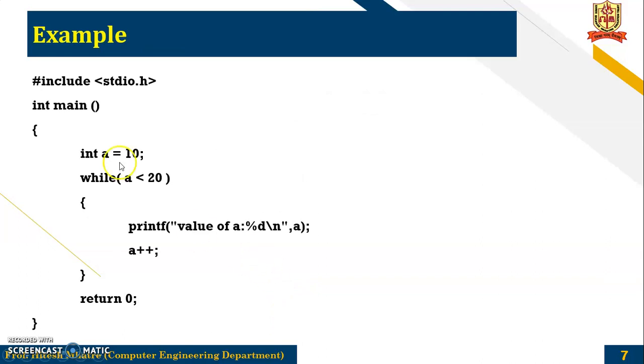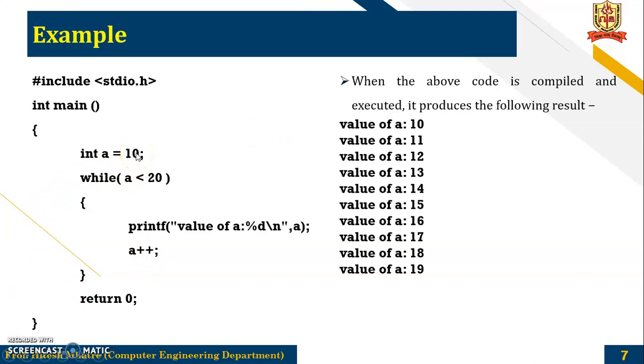Example: integer a equal to 10. While a is less than 20, we see a, that is 10, is less than 20, so print the value of a and then a plus plus. What we are doing here is displaying the value of a and then incrementing the value of a. Once incremented, it will go back and check the condition again. Initially it is 10, so it will increment and become 11. Check the condition: is 11 less than 20? Yes. Display the value 11, increment again, and it goes on up to 19.